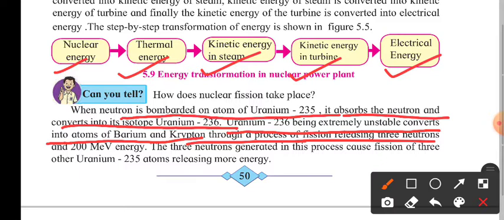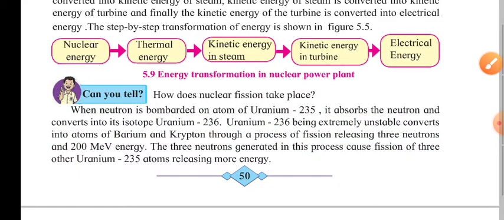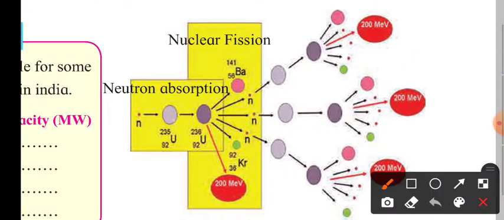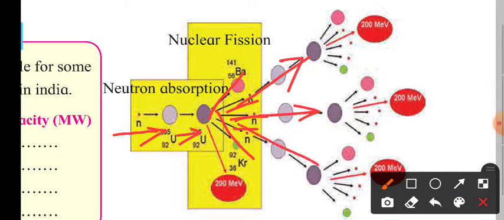So those three new neutrons can strike three different uranium 235. You can see here in the picture they have shown this one neutron, when it strikes the uranium, it makes a 236 and then produces barium, then the krypton, and the three new neutrons. So these three new neutrons can strike three different uranium 235.